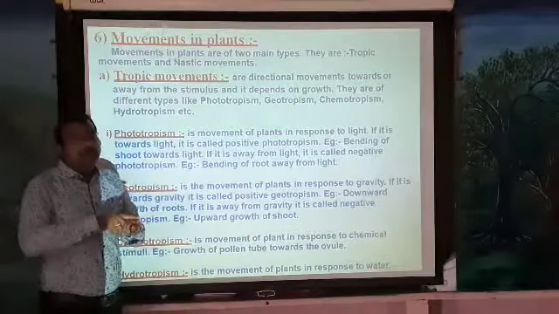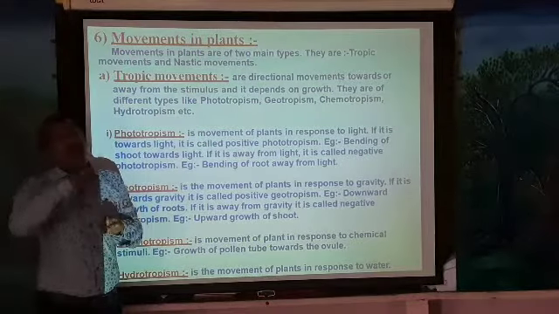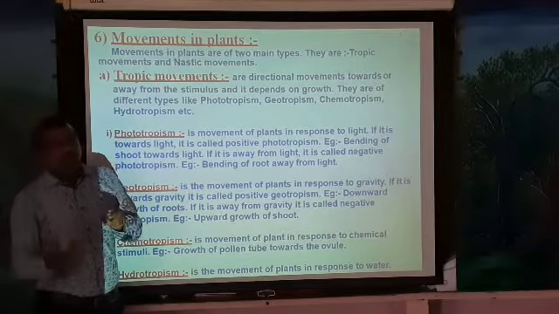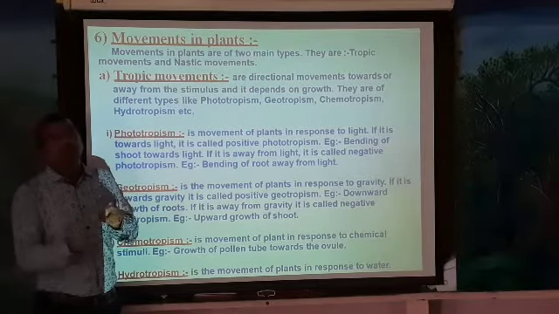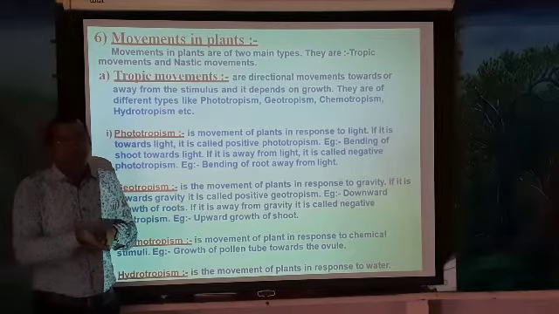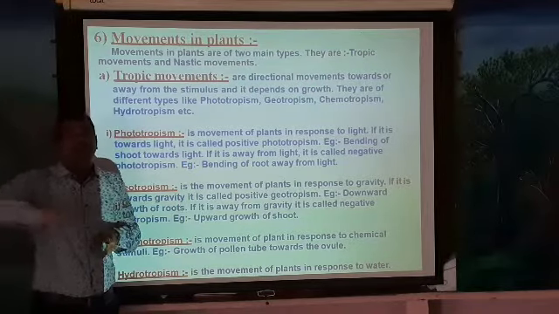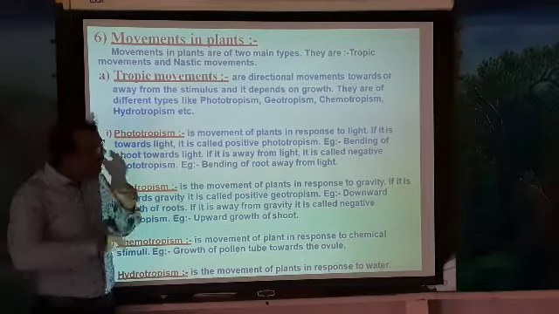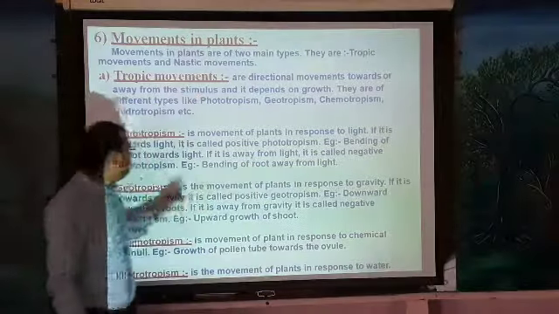Whereas there are some parts of the plant body which are away from the sunlight, like roots. They are not exposed to the sunlight, so they grow away from the sunlight. Such kind of movement we call negative phototropism.